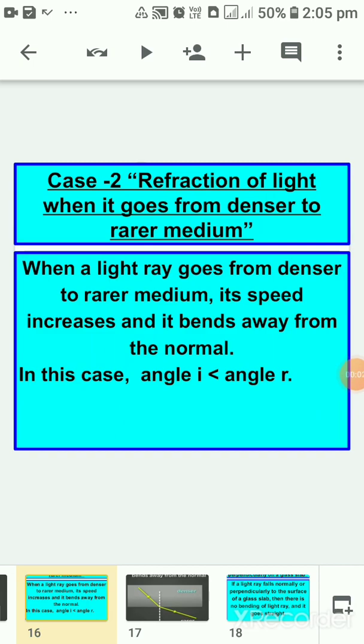Now in case 2, refraction of light when it goes from denser to rarer medium. In this case, what happens? When a light ray goes from denser to rarer medium, its speed increases and it bends away from the normal. In this case, angle I is smaller than angle R.